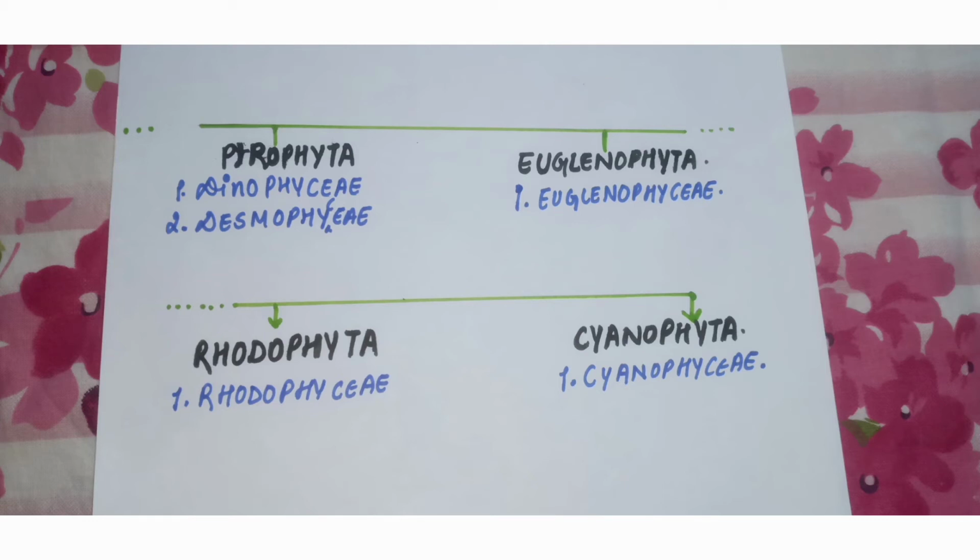The fifth one is Euglenophyta. The name is given because of the thallus structure of this division. The algal forms of this division have a thallus structure that is Euglena-like, meaning a long lens-shaped structure with a little bit of thickening in the middle. So something we can compare to Euglena. There is only one subdivision of this main division, that is Euglenophyceae.